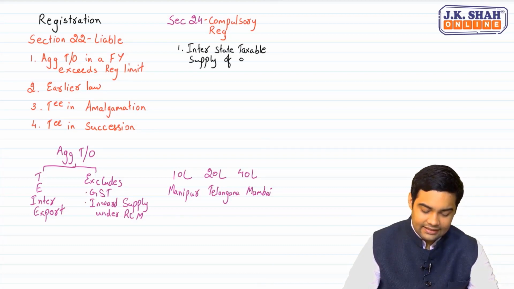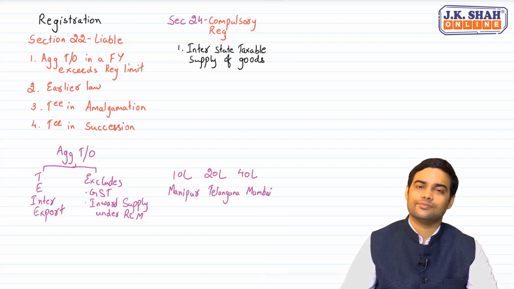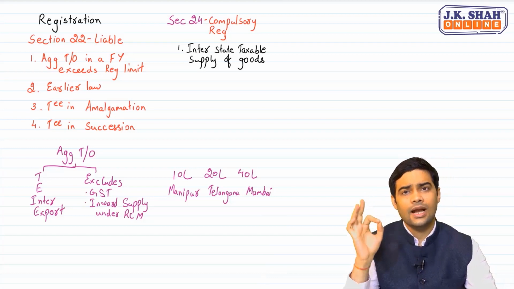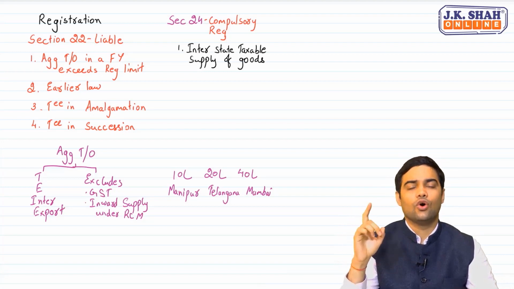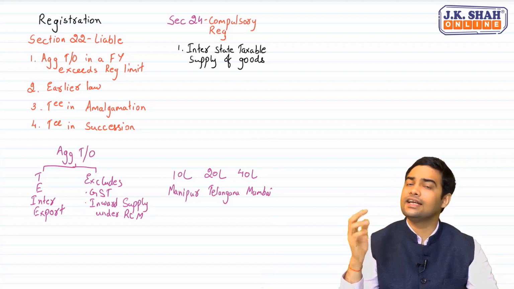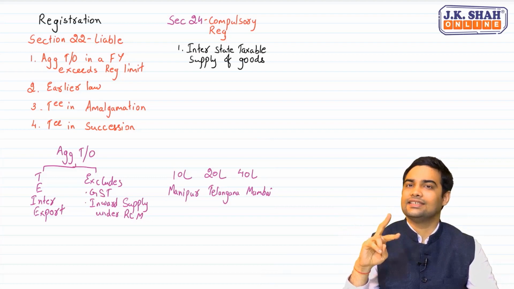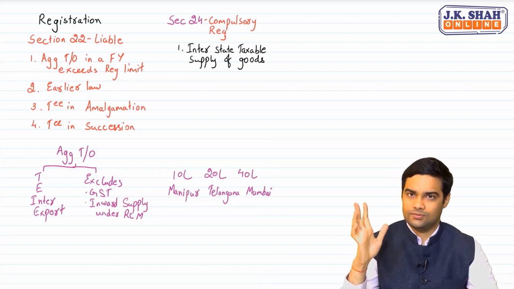Interstate taxable supply of goods and services is covered by the section 23 exception, and that's why only a person who is making interstate taxable supply of goods is required to register mandatorily. Sir, if I am providing services interstate, then you can check the registration limit. You will not be covered under section 24.